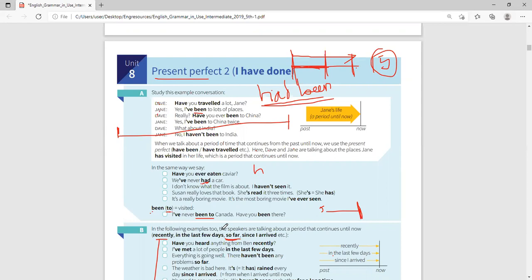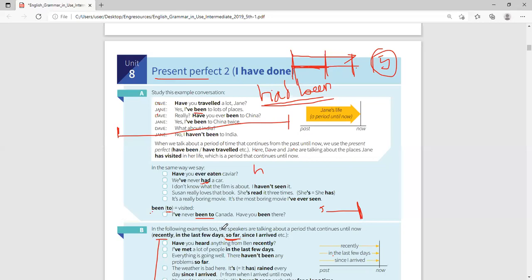If it is negative, I have never eaten. In my life, I have never done this. I have never been. Teacher, what about has? Yes, has is only for he, she, and it. Like now, Aisha has never been to Germany. Nasra has never eaten the legs of a chicken. Mohammed has never been to Korea. So can you see, has is used when it is he or she or it.